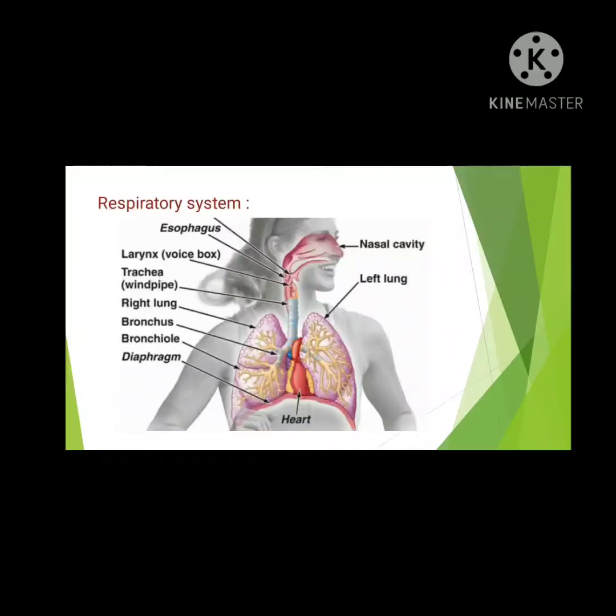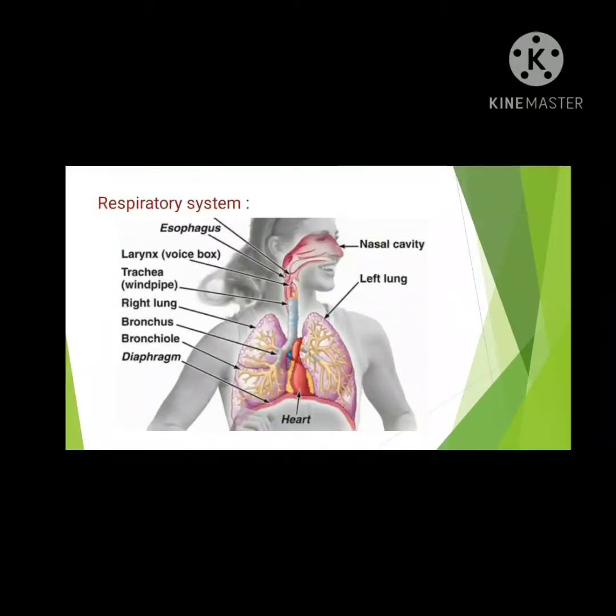Let me see the anatomy of the respiratory system. The respiratory system starts from the nasal cavity and ends in the alveoli. Through the nose, the air enters into the body. From the nose, it passes into the larynx, that is the voice box, and next it passes to the trachea, that is the windpipe. From the windpipe, it reaches the bronchus, next the subdivision bronchioles, and finally it reaches the lungs and ends in the alveoli.